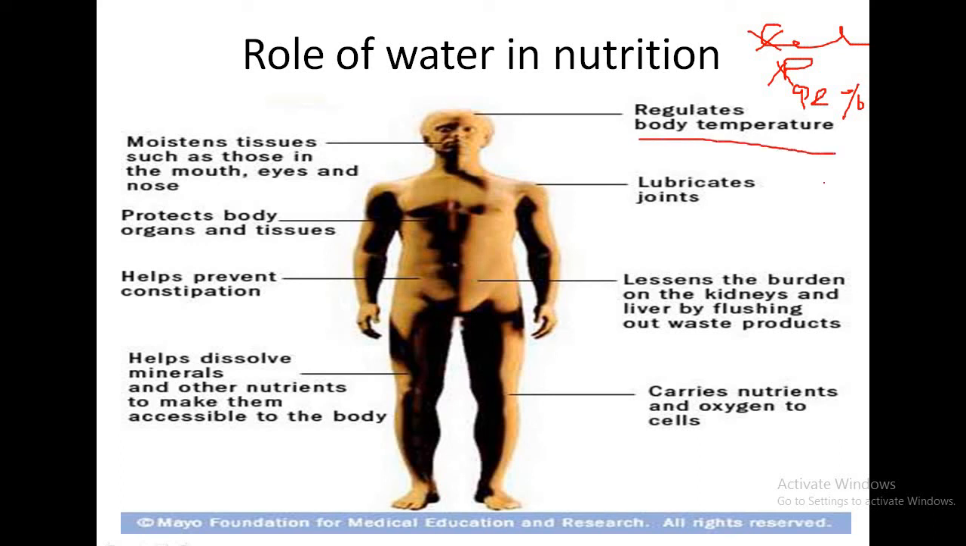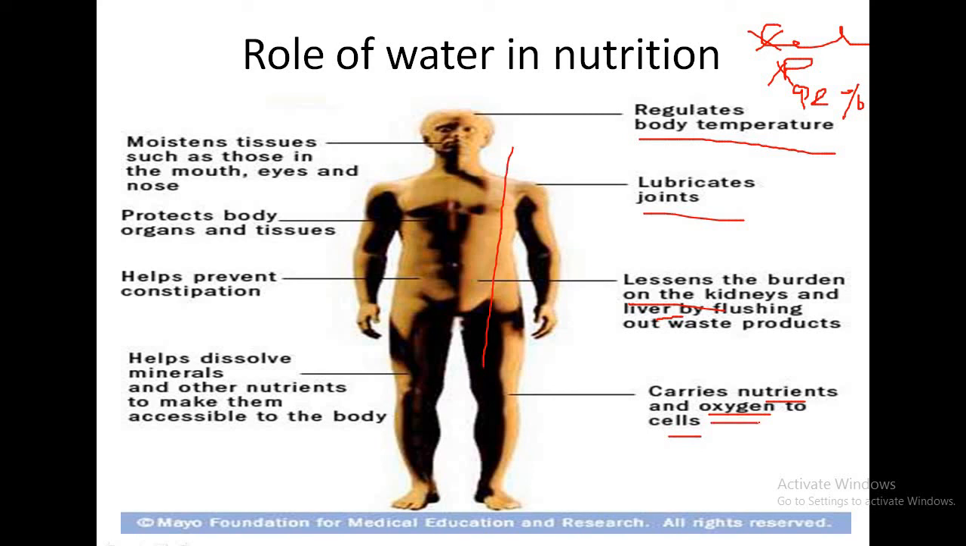So here are important functions of water in our body. Water regulates the body temperature. Water helps in lubrication of the joints. Water lessens the burden on the kidneys and helps the liver flush out waste products like urea. Then water acts as a universal solvent. Most of the nutrients and oxygen get dissolved in the plasma part of the blood, which is again 90 to 92% water. This plasma will carry the nutrients, enzymes and hormones, whatever is water soluble, from one part of the body to the other.